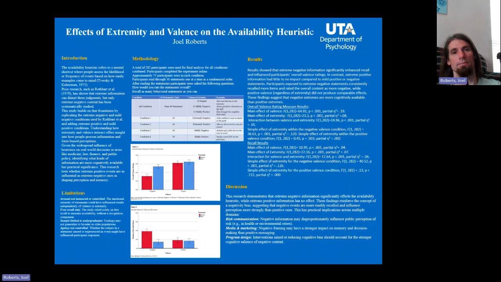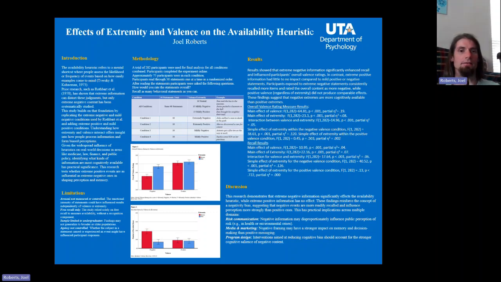So my study was set up the same as Rothbart's, where participants read through 50 statements, one at a time. All conditions received the same 40 statements, so there were 14 neutral, 13 mildly negative, and 13 mildly positive. And then what varied between the conditions was the 10 other statements that they read, and those 10 were either extremely negative, extremely positive, mildly negative, or mildly positive. And of course, they read through those statements in a randomized order. A total of 242 participants completed the study, and there were about 75 in each group.